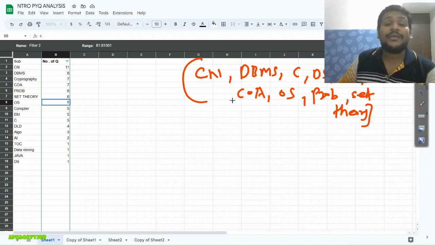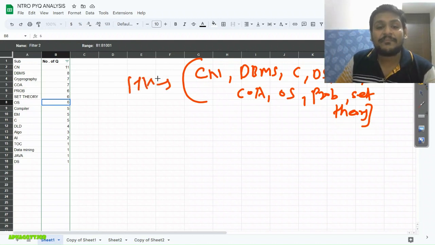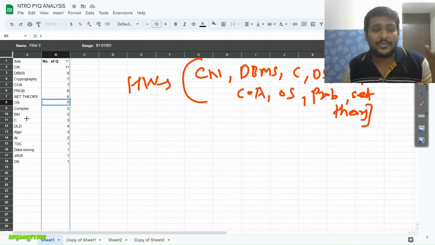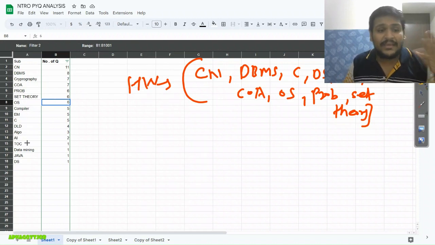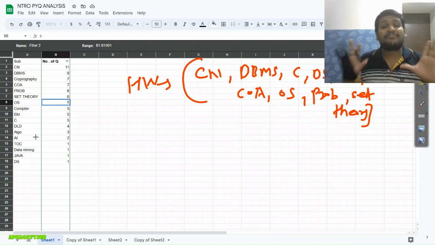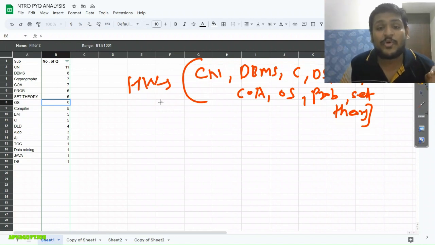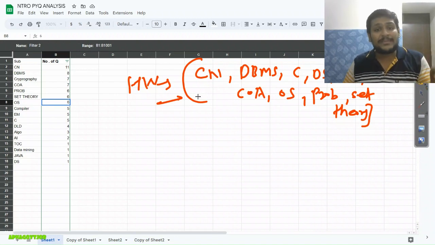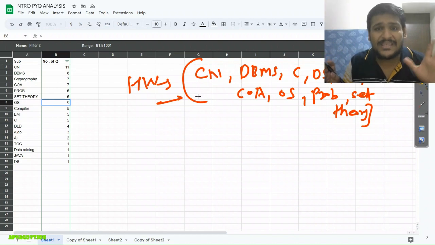And after doing our high weighted subjects, you can go for low weightage ones like the remaining operating system, compiler, okay, then your DLD, AI, TOC, etc. After you do those, but first you can focus on these subjects, okay, do proper revision of this. And now the time for syllabus completion is over, so whatever is left, just keep it as it is and